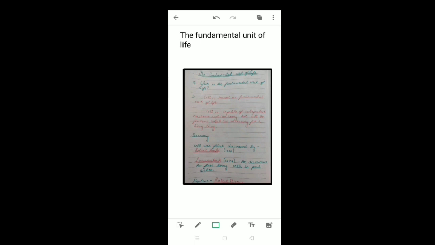Discovery: cell was first discovered by Robert Hooke in the year 1665, and Leeuwenhoek discovered living cells in pond water in the year 1674. Nucleus: Robert Brown discovered the presence of nucleus in the cell.